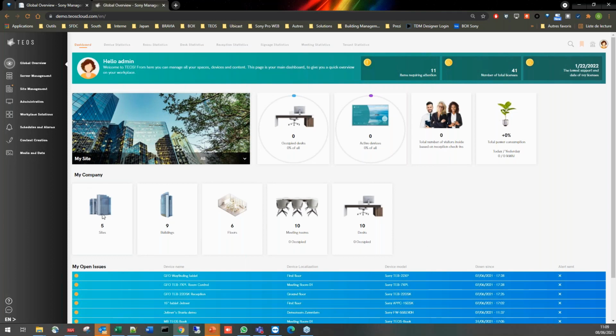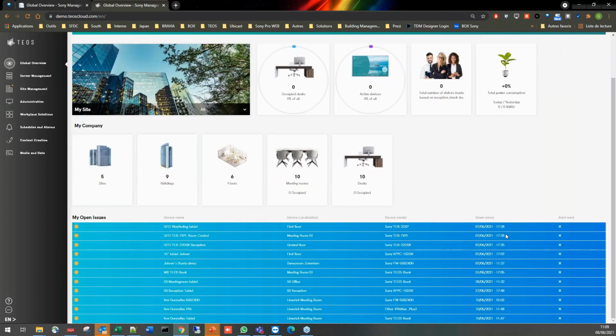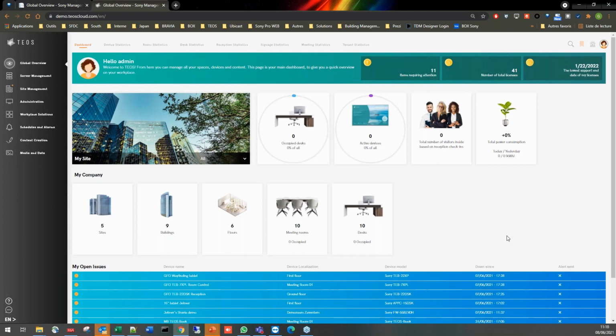All those numbers are, of course, changing based on the occupancy of the building. We can also find all the details about the company, so the number of meeting rooms, the number of desks, the number of floors that can be available, and again, of course, the open issues, devices that are not connected or devices that are not reachable, in order, of course, to give the information directly to an IT manager.